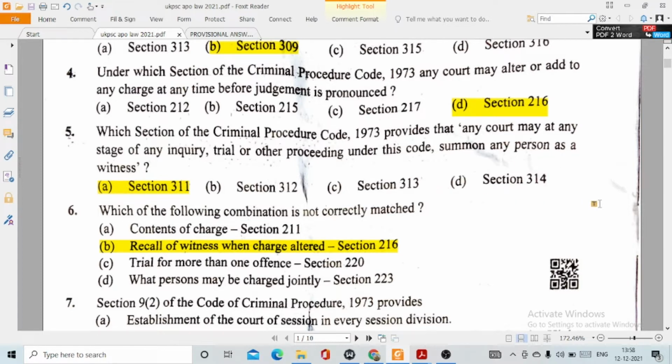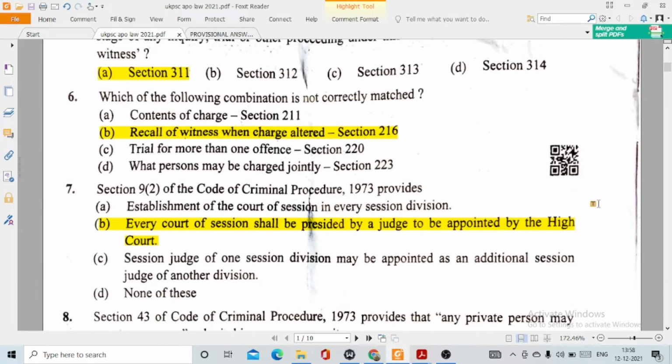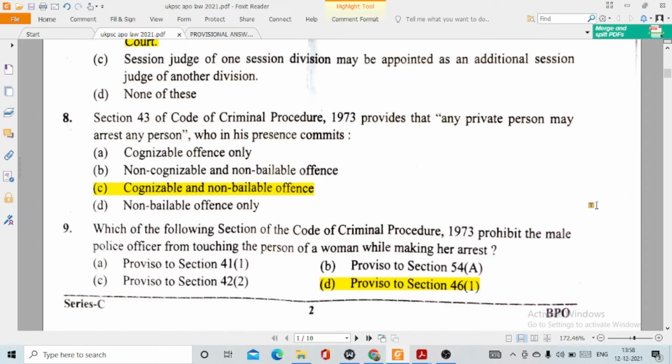6, which of the following combinations is not correctly matched? This is option B, recall of witness when charge altered. So this is not given under section 216. Then question 7, section 9 clause 2 of the CRPC provides for option B, every court of session shall be presided over by a judge to be appointed by the High Court. Question 8, section 43 of the CRPC provides that any private person may arrest any person who in his presence commits option C, a cognizable and non-bailable offence.